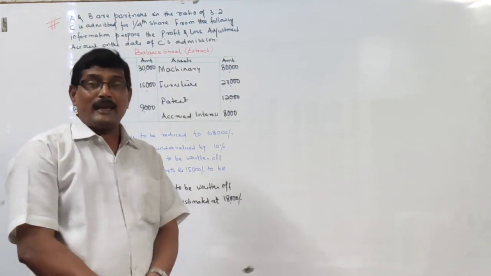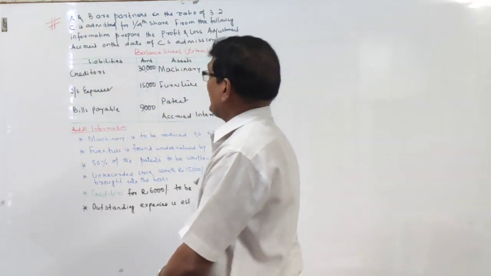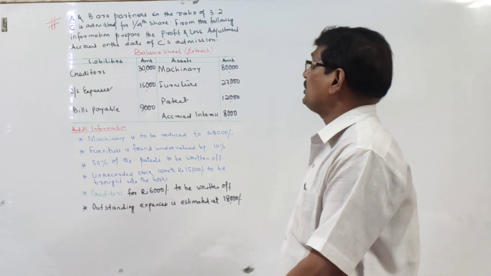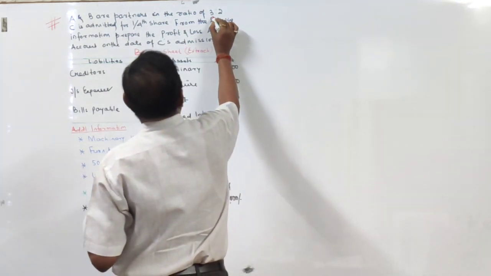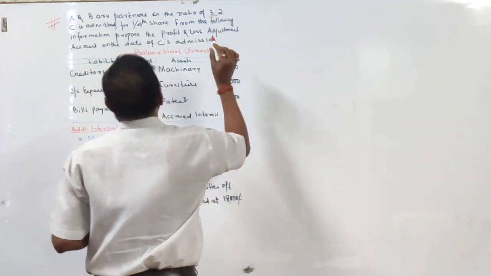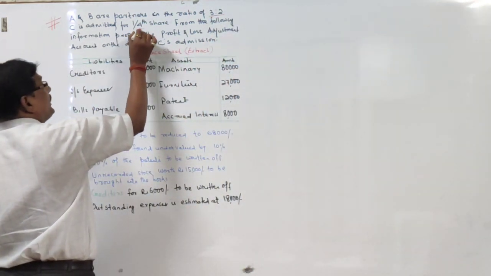The question says, revaluation account. The question says A and B are partners in the ratio of 3:2. आप सब चीज को ध्यान में देखते रहो. A and B are partners in the ratio of 3:2. C is admitted for 1/4 share.